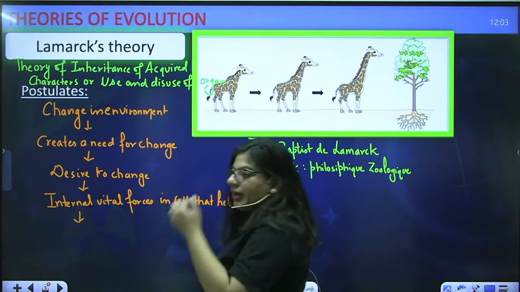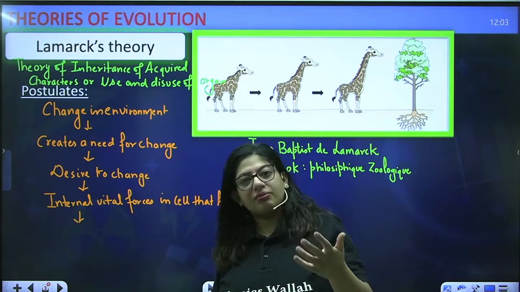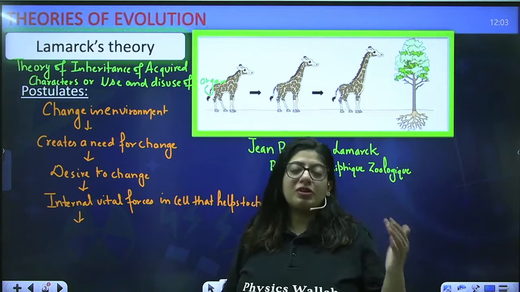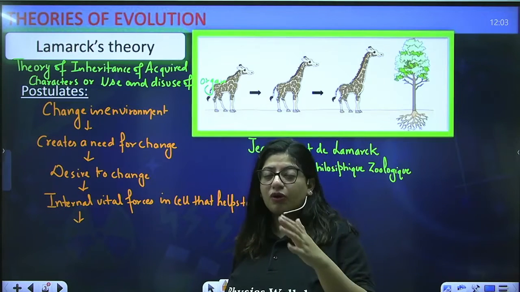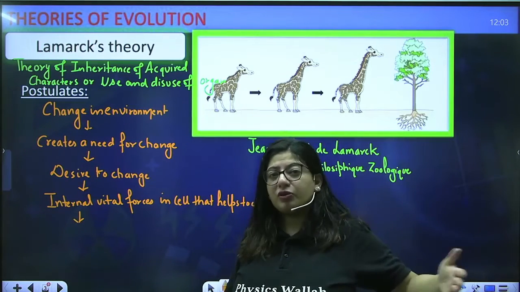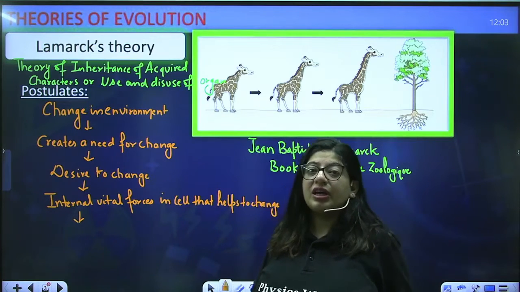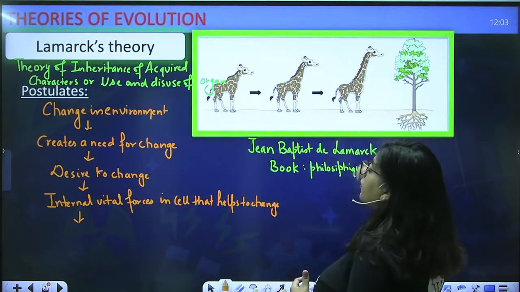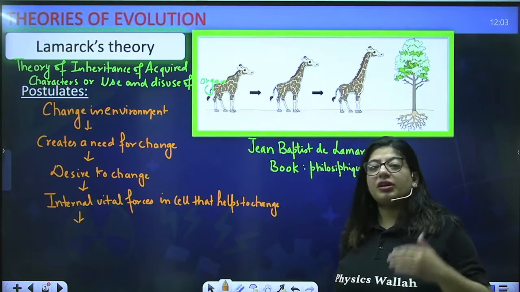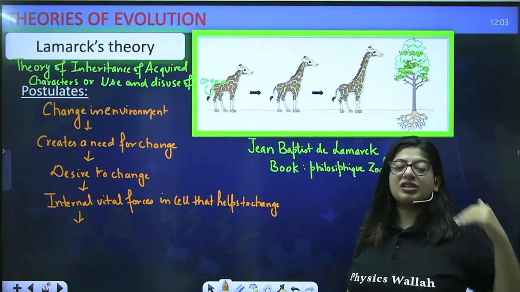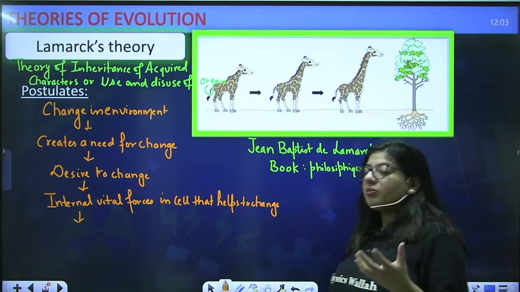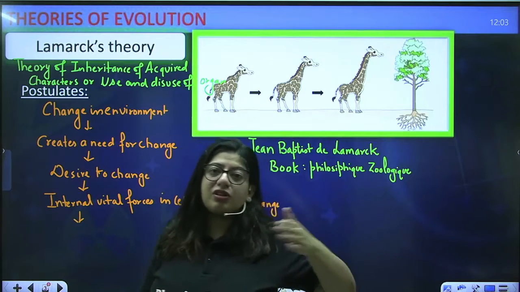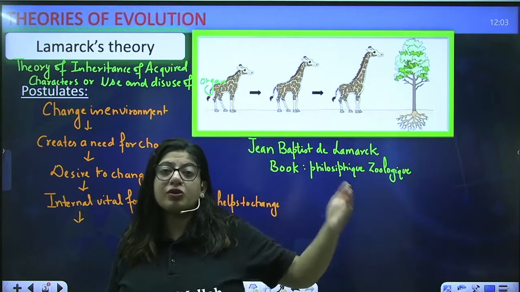Now, what will happen next? Whatever body part the organism is using more will become more specialized, and the one the organism does not use will, in due course of evolution, get reduced. He gave the example that the giraffe keeps on using its neck to eat the upper vegetation. So eventually, with time, the neck of the giraffe increased in length. Also, he said, like the vermiform appendix, we don't use it, right? So with evolution, the vermiform appendix in us also gets reduced.